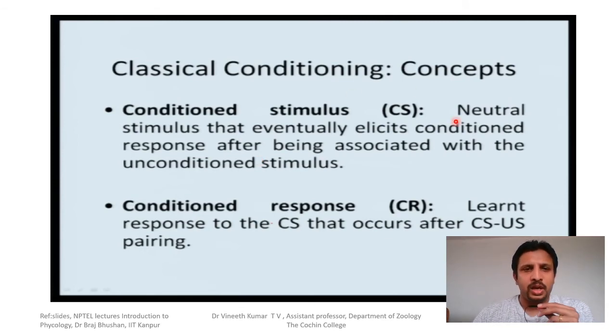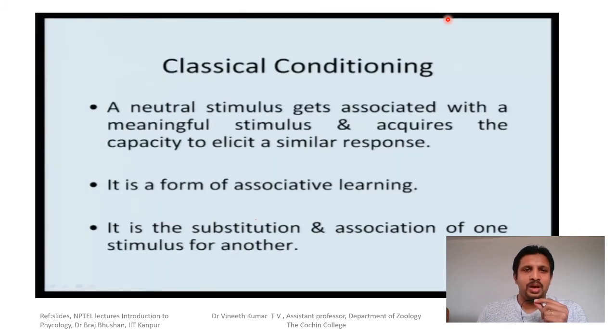So these are the four terminologies that we discussed in classical conditioning: US and UR, CS and CR. What actually happens in classical conditioning is that a neutral stimulus gets associated with a meaningful stimulus and acquires the capacity to elicit the response. So a neutral stimulus, which is a bell, is associating with a meaningful stimulus, which was food.